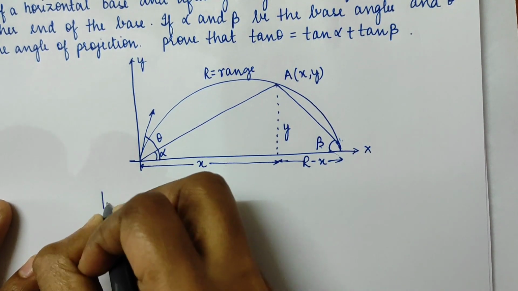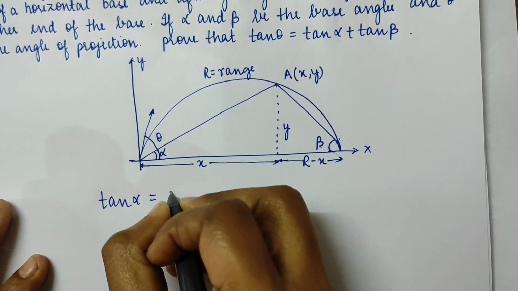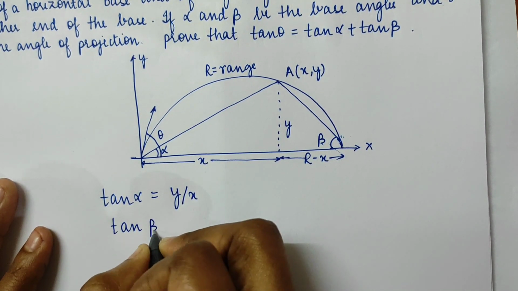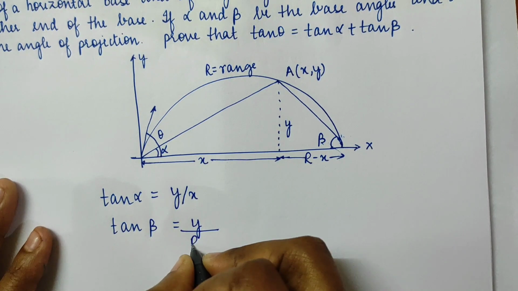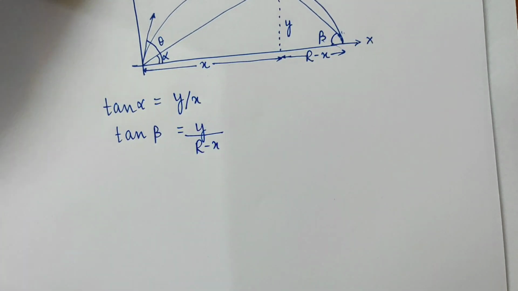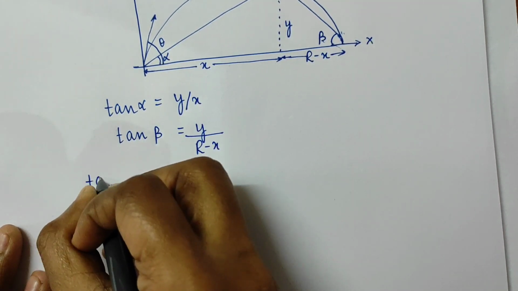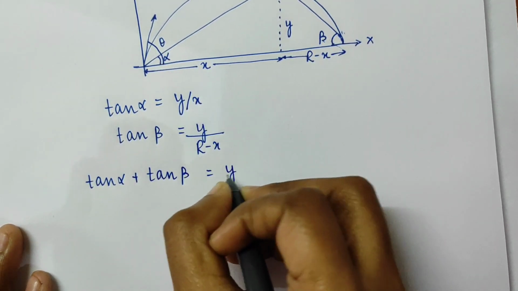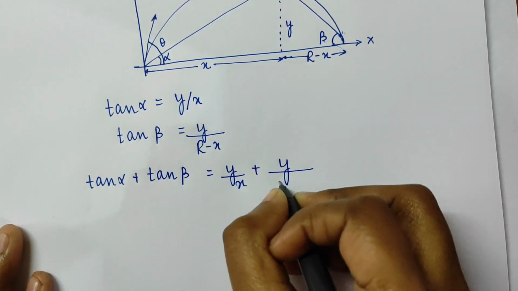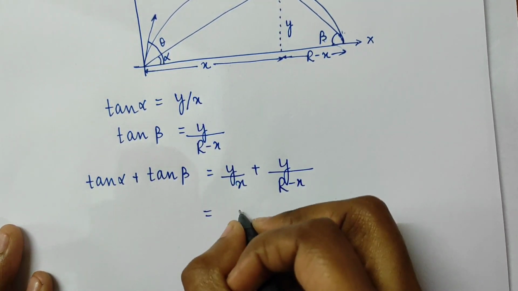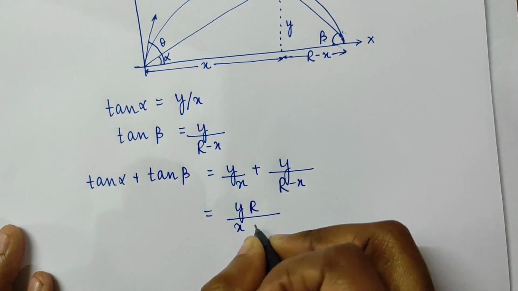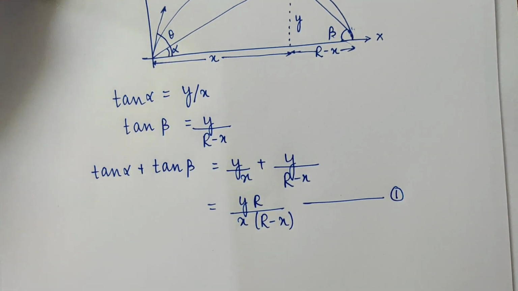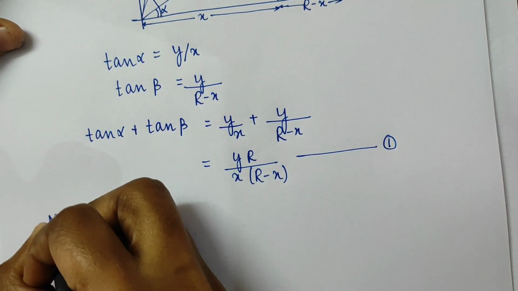So from the figure, I can write tan alpha equals y by x, and tan beta as y upon r minus x. On adding these two, I'll get tan alpha plus tan beta equals y by x plus y upon r minus x. On further solving, this will give me yr upon x into (r minus x). This is equation 1.